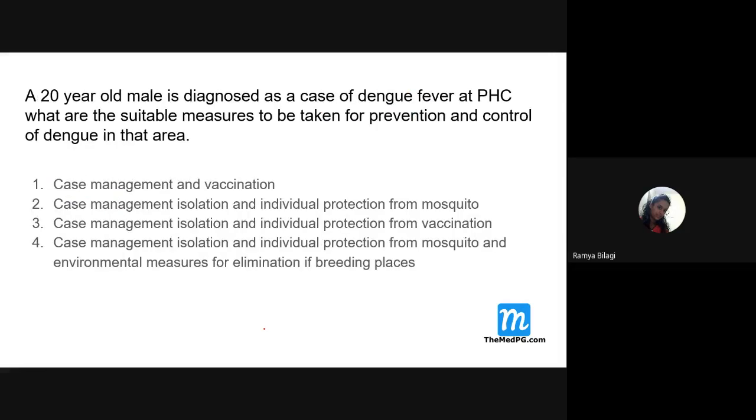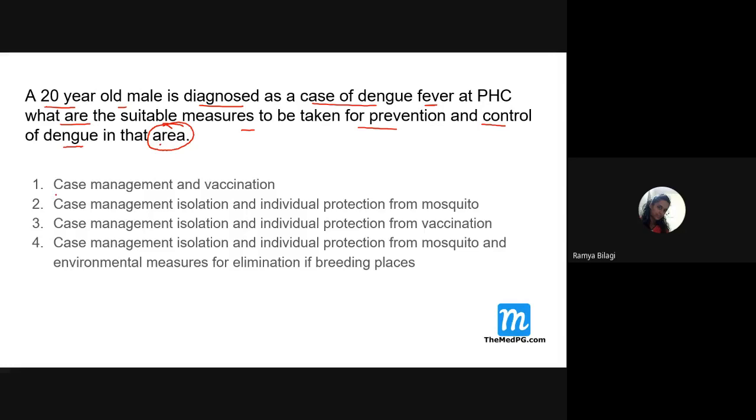Next. A 20-year-old male is diagnosed as a case of dengue fever at a primary health center. What are the suitable measures to be taken for the prevention and control of dengue in that area? Now look at the question. We need to take care of the individual and we need to take care of the area also. So the question asks how do you take care of the individual and how do you control dengue in that area?